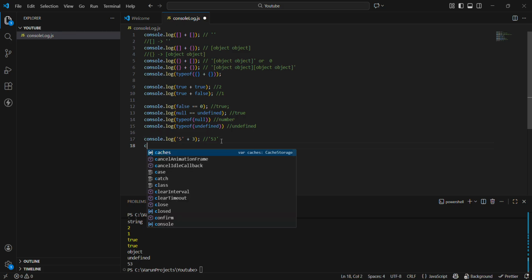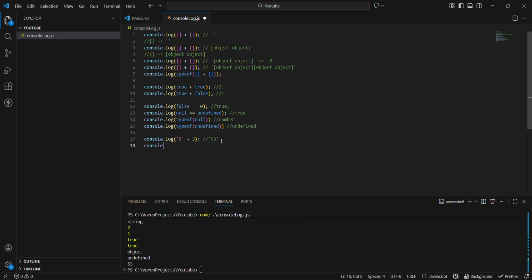So that's why we need to cross verify. And console.log of the same 5 inside a string, but now this is a minus sign. So what will be the output, guys? I need you to think about it and predict your output. What will be here? Yes, it's 2, but not a string, a number. Here you can see it is a number.